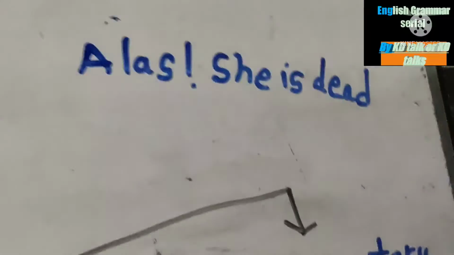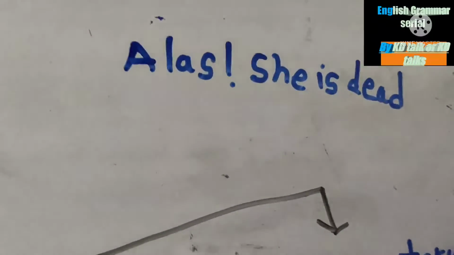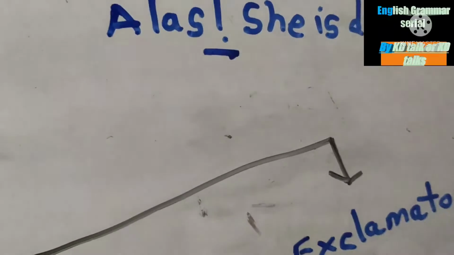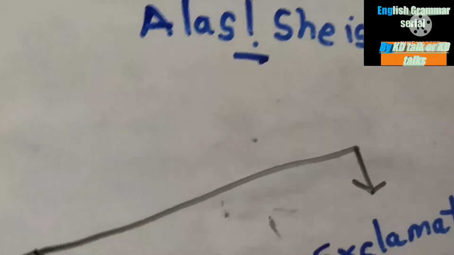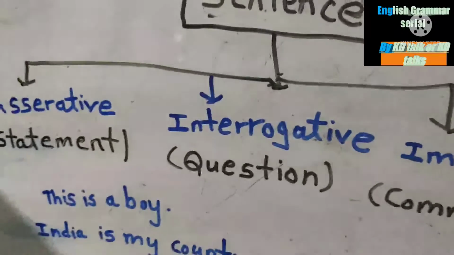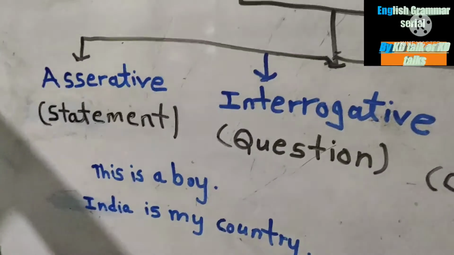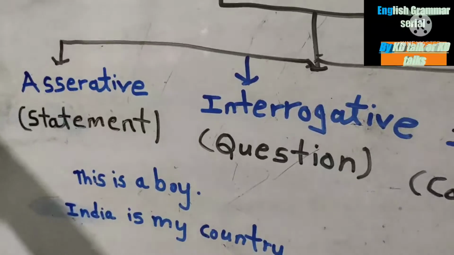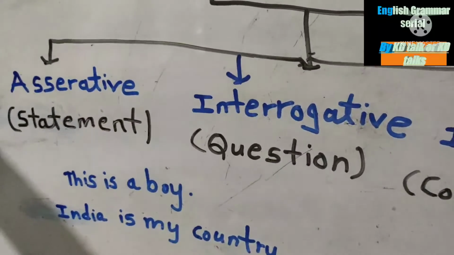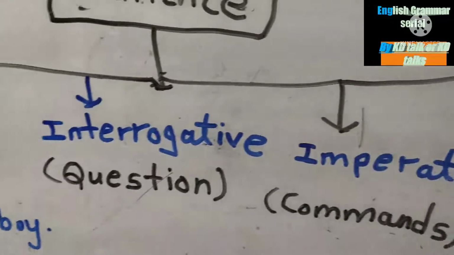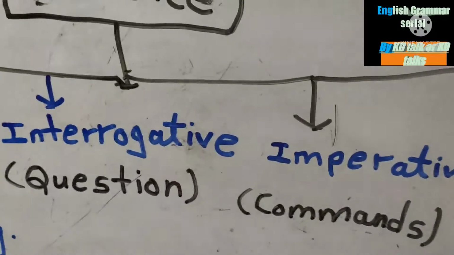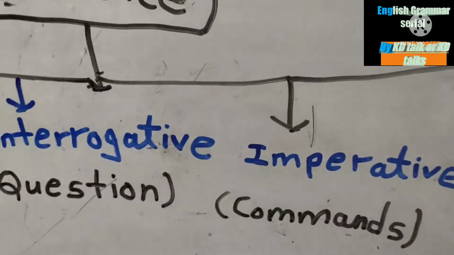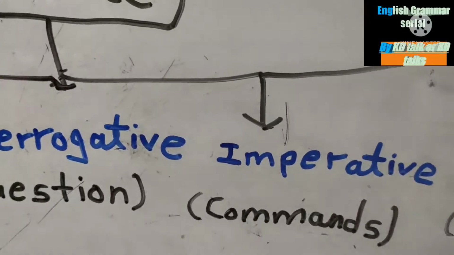Example I can give you: alas, she is dead. Here the exclamatory sign appears, and we can say that it is an exclamatory sentence. So these are the four types of sentence. First, assertive sentences are used to make a statement. Interrogative sentences are those where a question appears. Imperative sentences are those where a request or command appears.